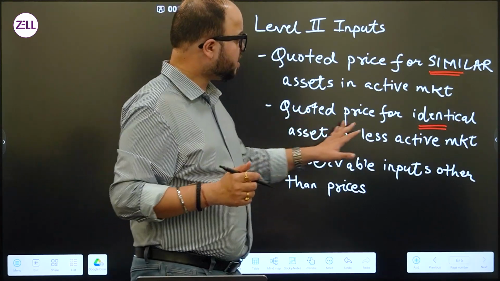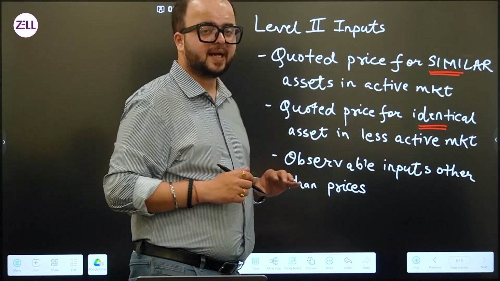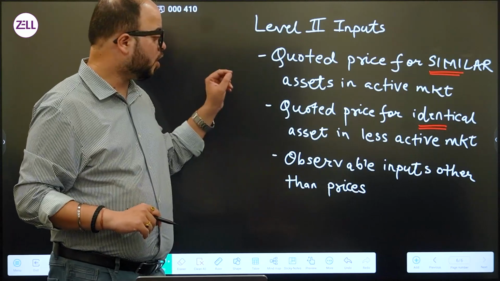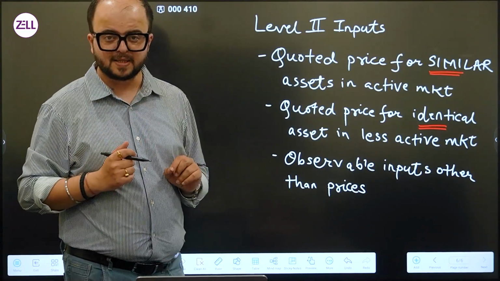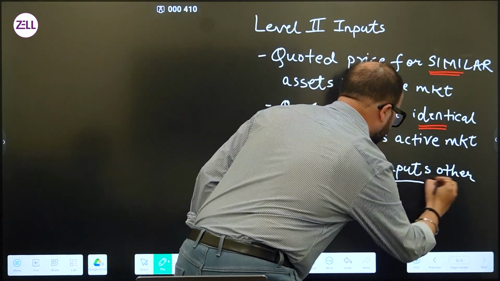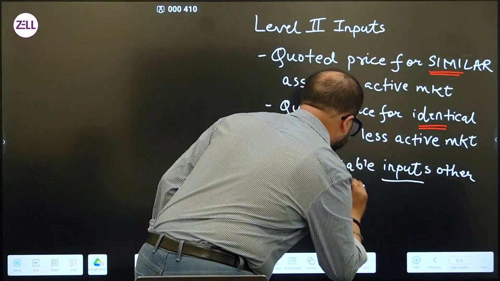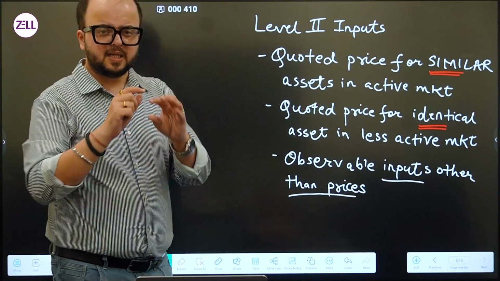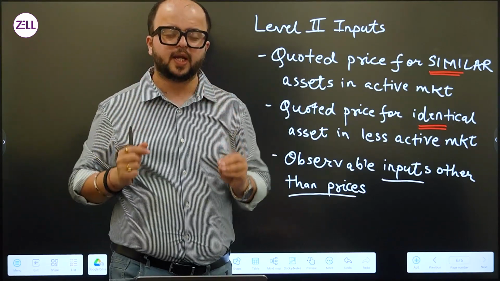So, quoted prices for identical assets in a less active market. The third one is observable inputs other than prices. Now, what do we mean by inputs other than prices? Price is the amount at which that particular item is sold.